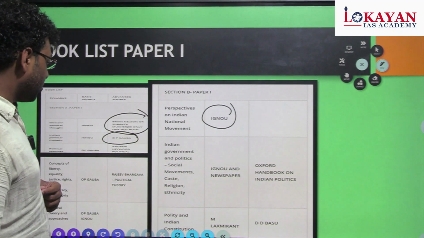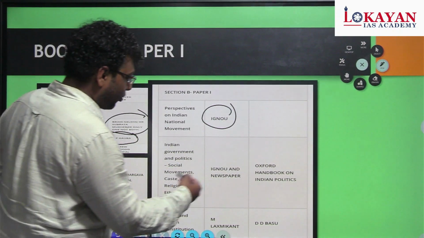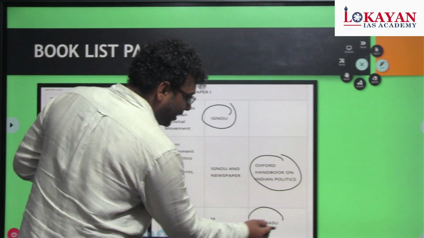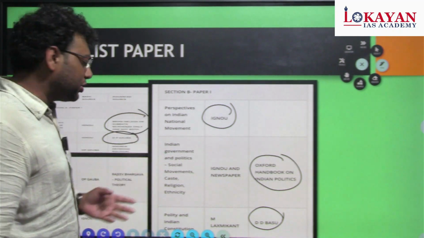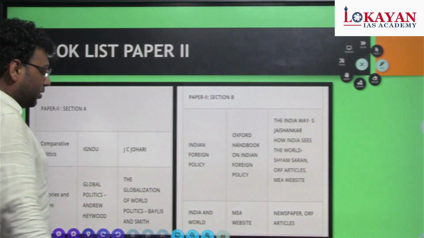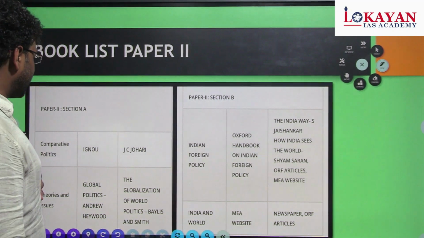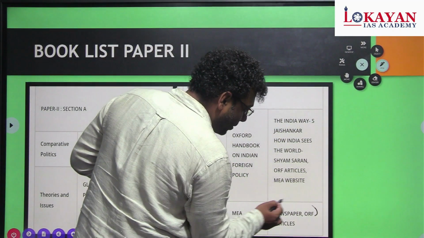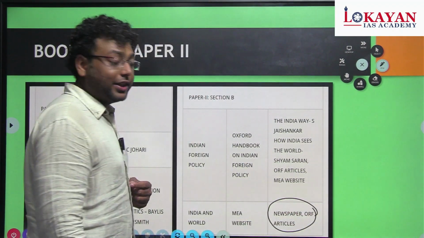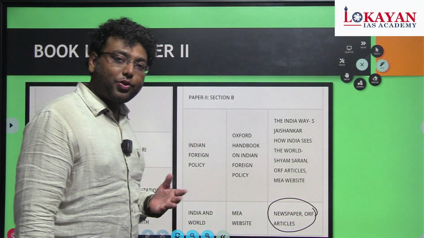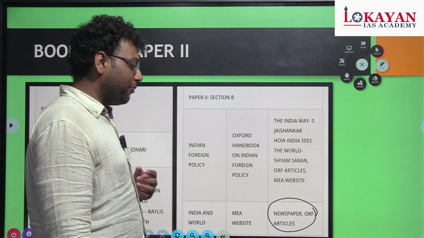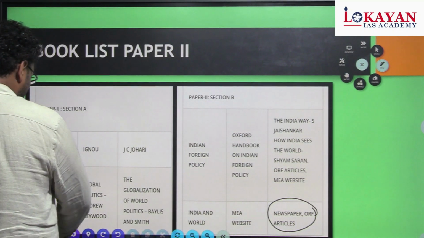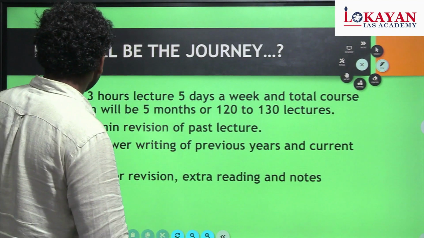So that is also going to help you. Then for paper 2, that is the Oxford handbooks and so on. Then for polity, DD Basu; multiple notes and a list of multiple books is actually given for your preparation. For paper 2 as well, what is majorly important is your newspaper, your articles and their correlation with your syllabus, correlation with the different topics in the newspaper. So that is so much important for your optional.